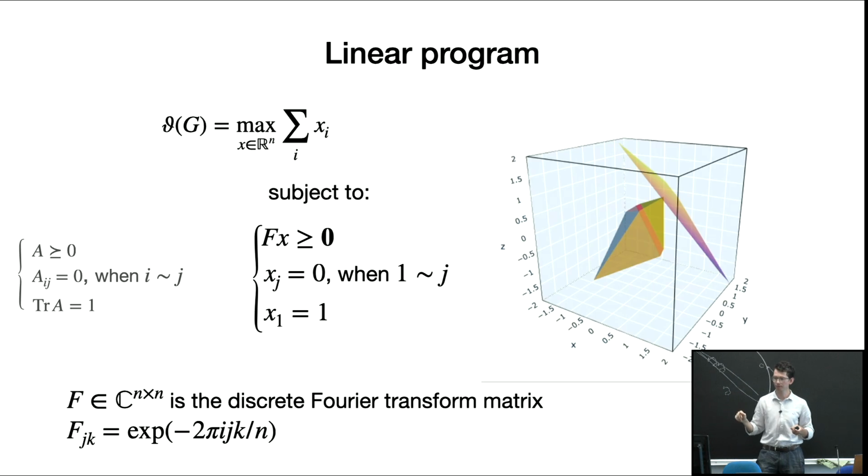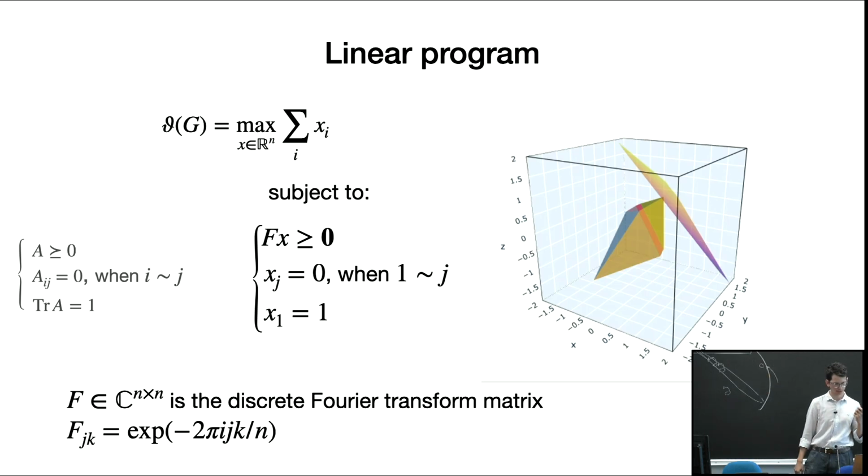The constraint that A is PSD is just that the Fourier transform of the vector X is entry-wise non-negative, because the eigenvalues of a circulant matrix are just the Fourier transform of the first row of the matrix. And the fact that the element is 0 whenever there is an edge just transfers to the element of the vector being 0, and the trace is just the first element. So instead of optimizing over the whole matrix, I just optimize over the first row of the matrix. So this is now X. This matrix F is the discrete Fourier transform matrix.